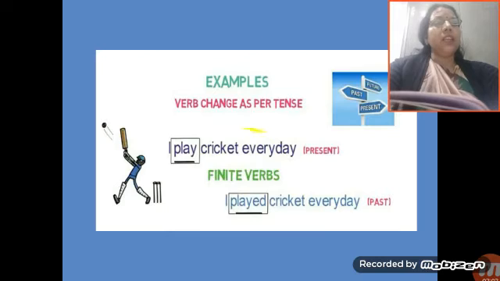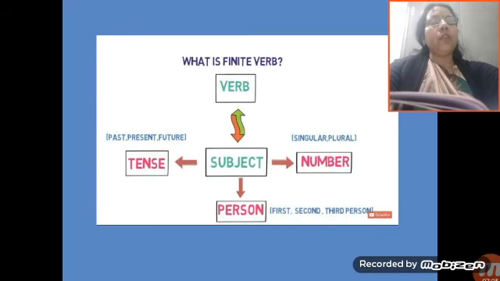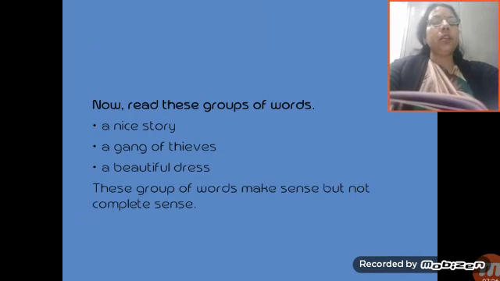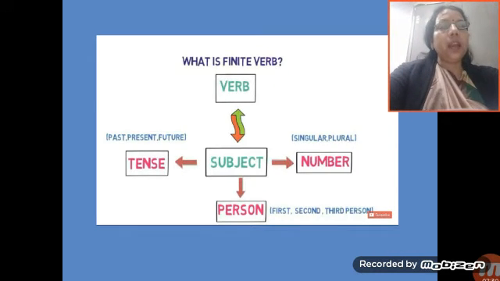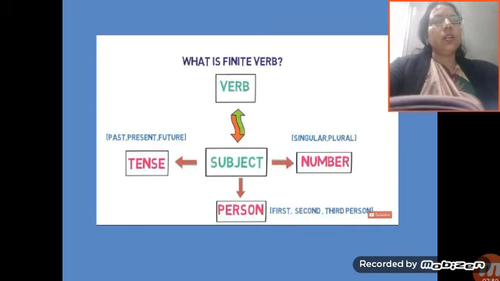Example, verb changes as per tense. How does that verb change as per tense? Here we are talking about present tense. Like, I play cricket every day. Because it is present tense, our verb is play. Our verb is what? Play.